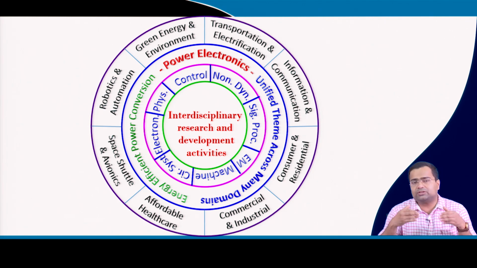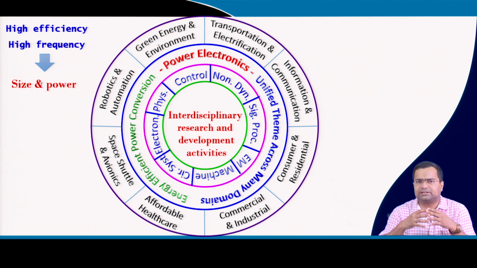Power electronics is going through a transformational change where we are going to witness the increasing use of wide bandgap devices, and the primary objective is to operate power electronic converters at higher switching frequency, so that the size of the converter can be reduced. Another objective, of course, which was always there, is to achieve high efficiency, so that the thermal overhead can be reduced. So, in a way we are trying to operate at a higher frequency to reduce size, and at the same time to reduce thermal overhead. So, the overall power electronic system and the subsystem in a particular application can be reduced.